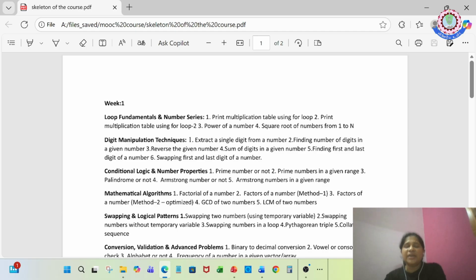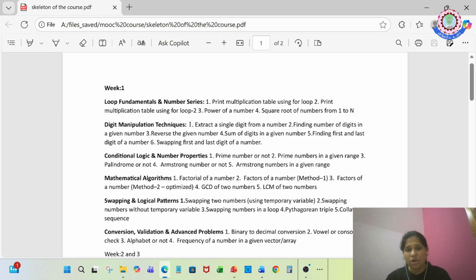Then conditional logic and number properties. Here we check whether a number is prime or not, or, if I give some range, how to find the prime numbers in it, whether it is a palindrome or not, and an Armstrong number or not. These things will be worked out in this video. Then mathematical algorithms like factorial, factors of a number, GCD of two numbers, and LCM of two numbers are done in this particular section of videos.